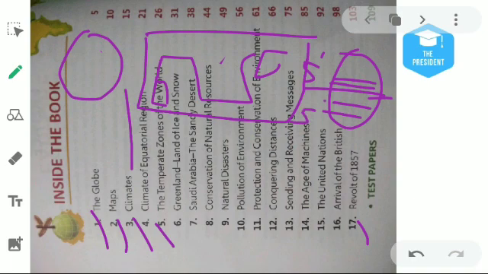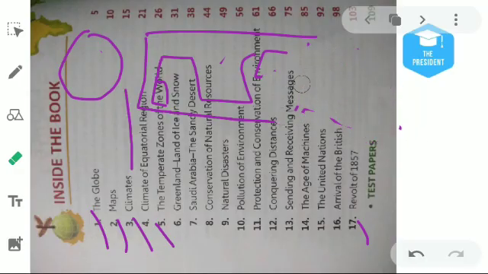So basically, the area between 5 degree north latitude and 5 degree south latitude is known as the equatorial region. We will learn what kind of climate is found in the equatorial region. At the same time we will move to the temperate zones in chapter number 5. We will learn what the temperate zones of the world are.